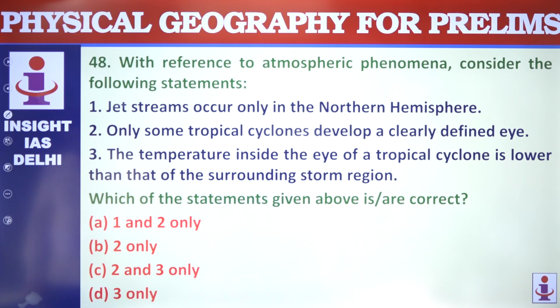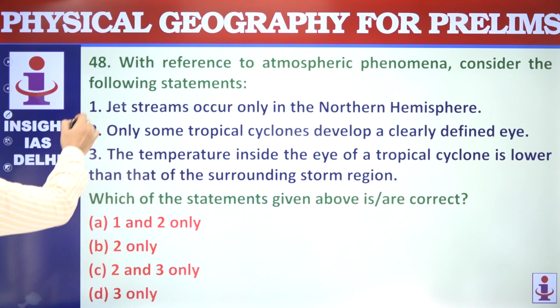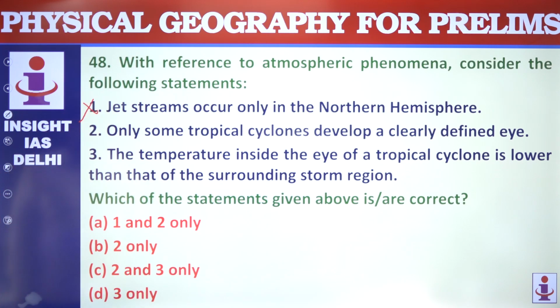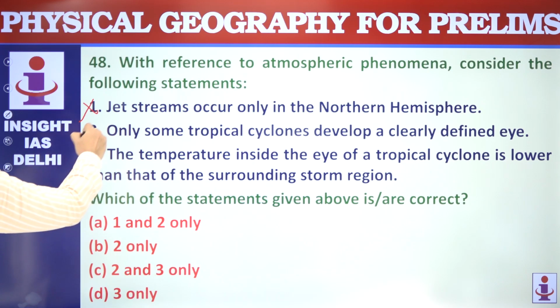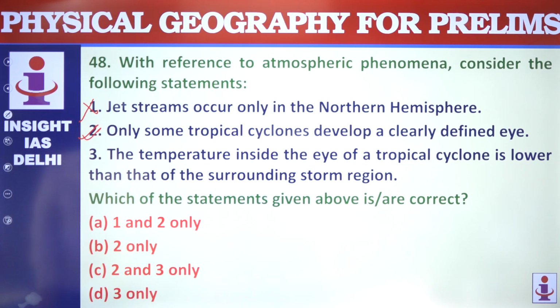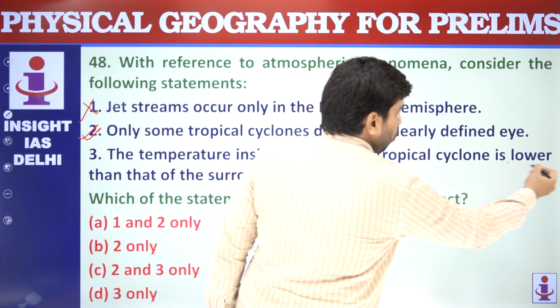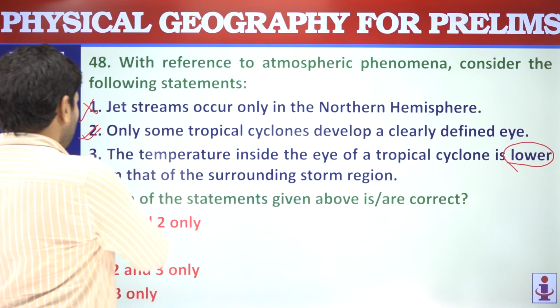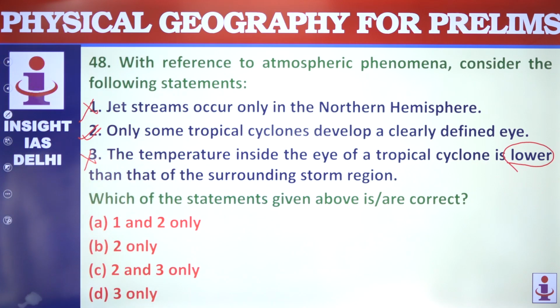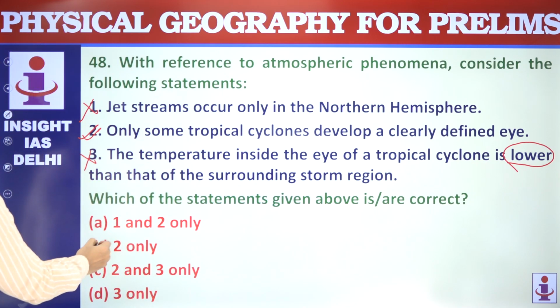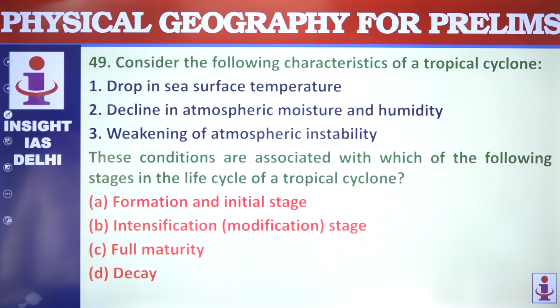Jet streams occur only in the northern hemisphere. No, this is not true. They can occur in the southern hemisphere as well. Only some tropical cyclones develop a clearly defined eye. Yes, only some, not all. The temperature inside the eye of a tropical cyclone is lower. It is not lower, it is higher. So this is also not correct. Only 2 is correct. Option B is your correct answer.